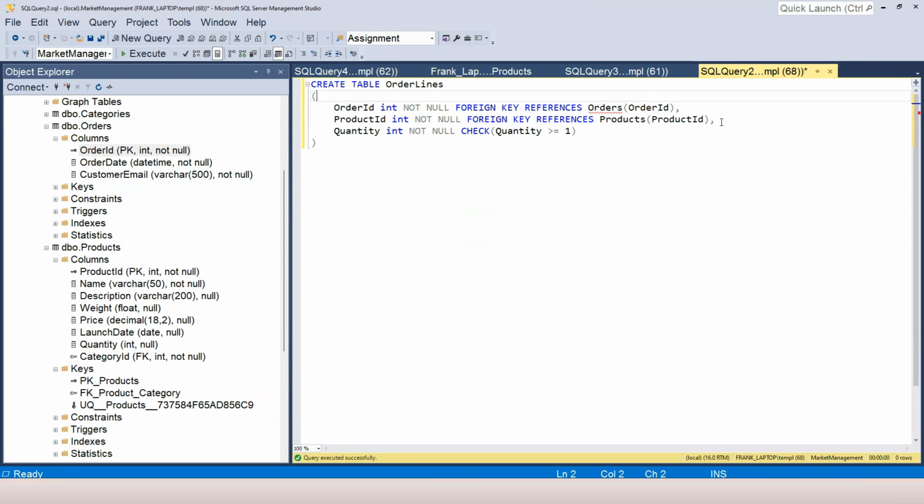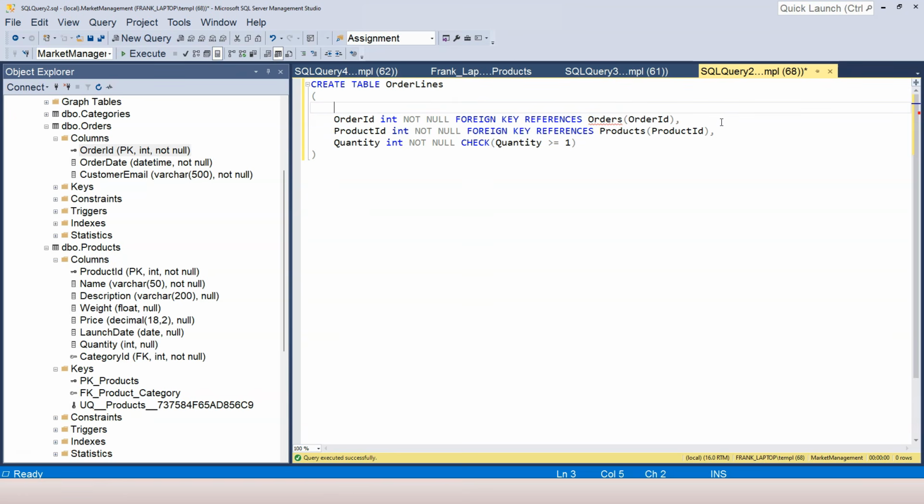Also, we want to add a primary key to this, and the best choice for a primary key is just an ID, and we can call it order line ID. The data type again is integer. It is going to be an identity column. The seed is 1, which is the initial value, and every time it increments by 1. And now we can add a primary key column constraint. Okay, I think we are ready for everything, and let's click on the execute button here.